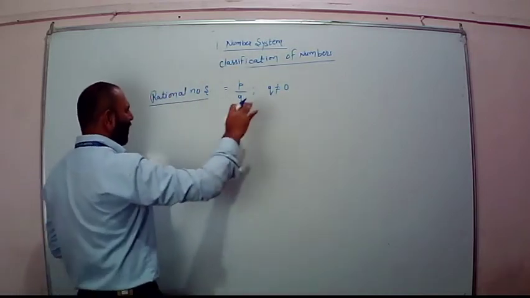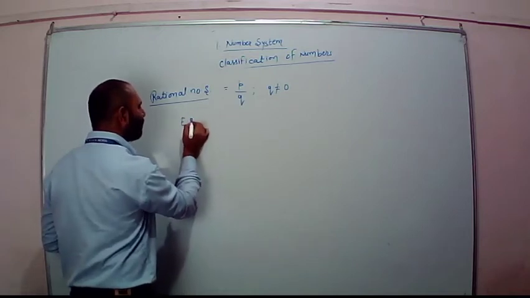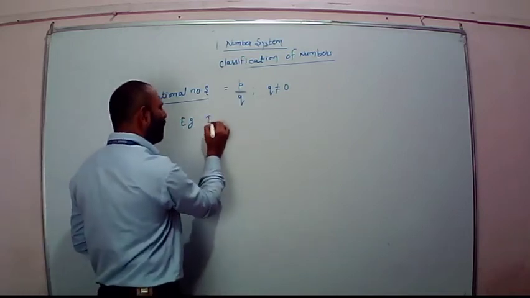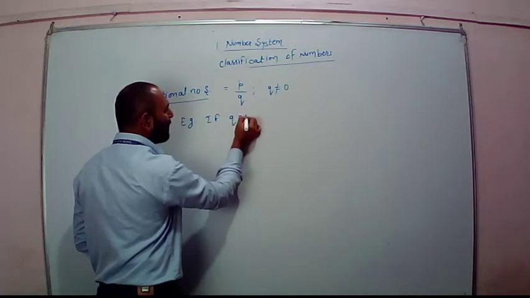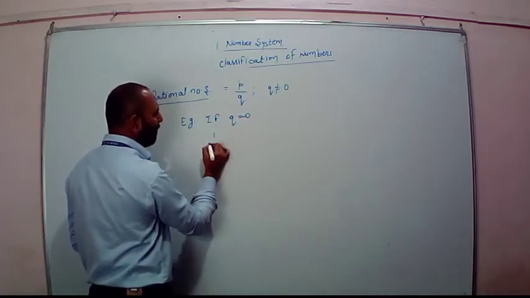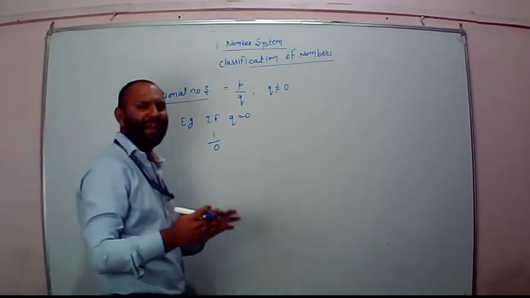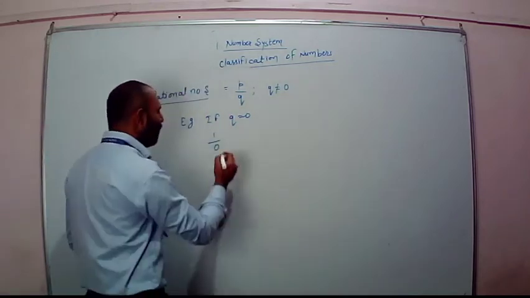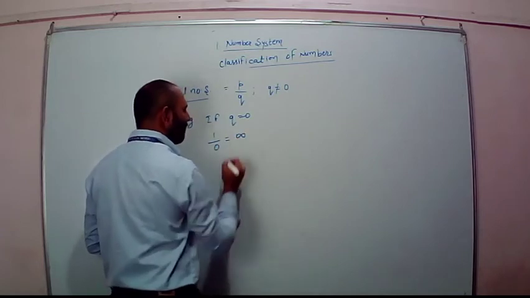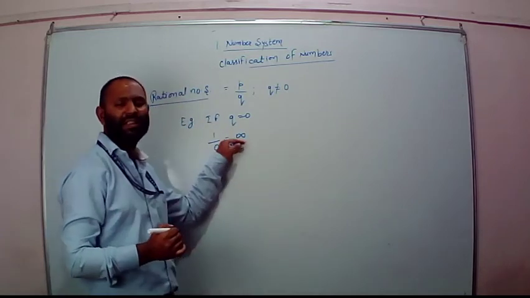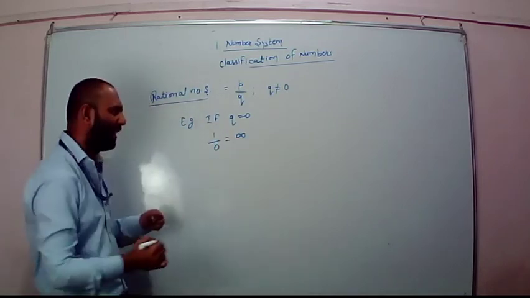So, just for an example, if Q is equal to 0, that is denominator is equal to 0, and I am dividing 1 divided by 0, what would have been the value? The value would be equal to infinity. This is the sign of infinity. How we have got that?